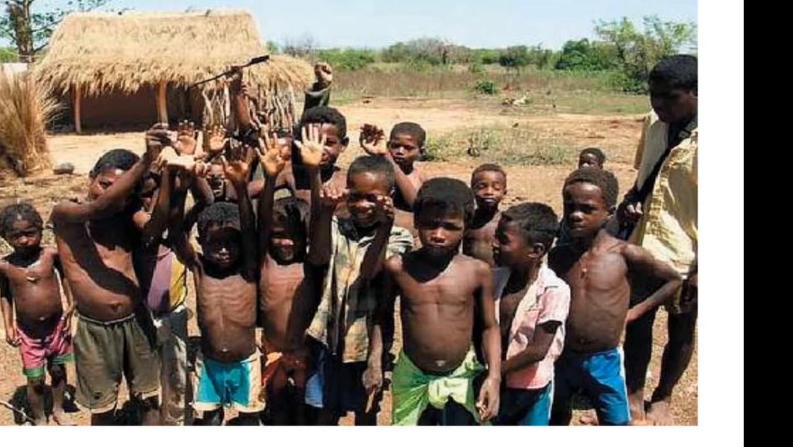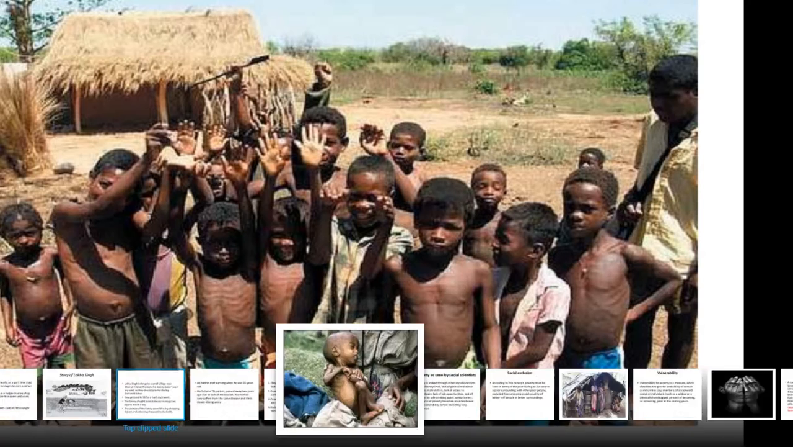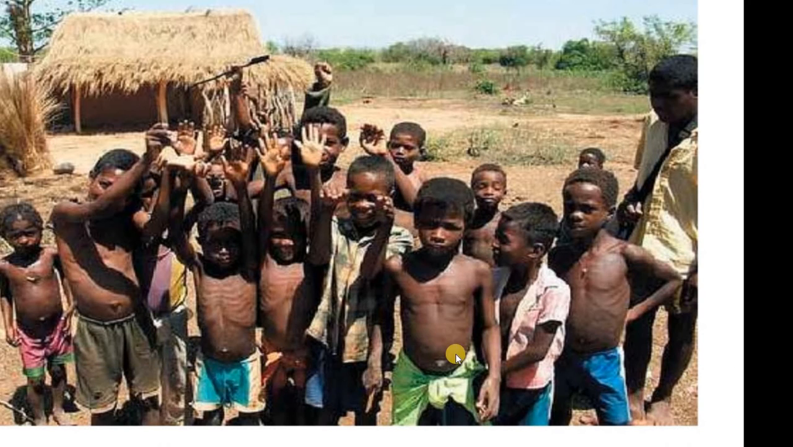Normally these people are illiterate, so it is very difficult to get a job in urban areas. They are facing unstable employment problems. Then malnutrition will be there. You can see in this picture, these children are facing malnutrition. Ill health and disability make the poor physically weak, and these children will also be physically weak.